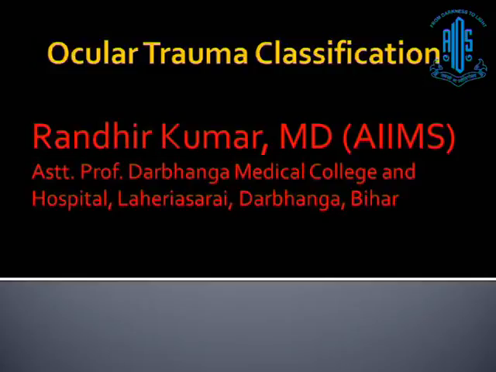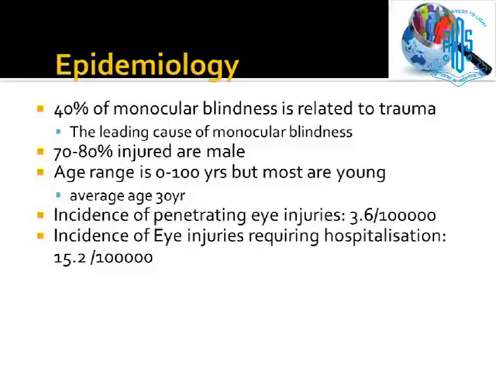Before we go on to the actual classification of ocular trauma, a little bit about the epidemiology of this disorder. About 40% of monocular blindness is related to trauma. It is one of the leading causes of monocular blindness worldwide. It's said that 70 to 80% of the injured are males, the male being the main bread earner of the society. So it has ample impact on the economic front also.